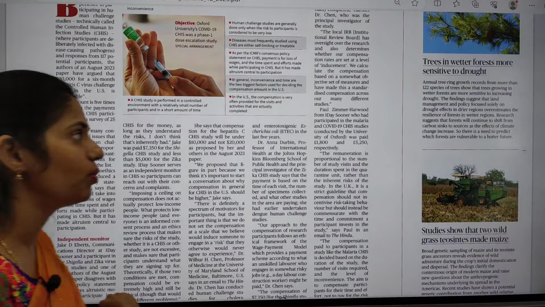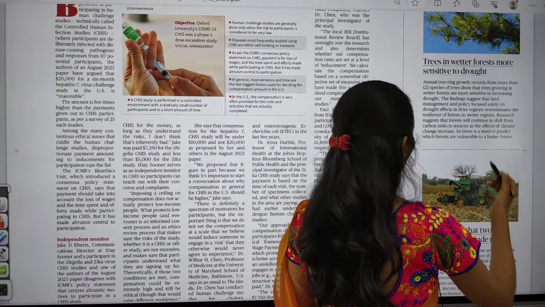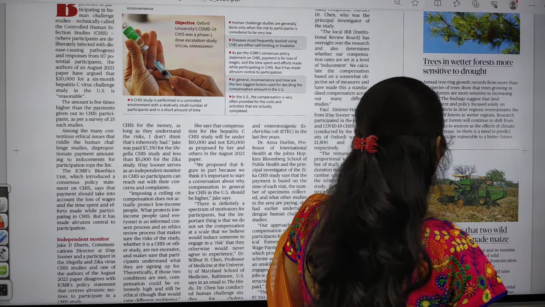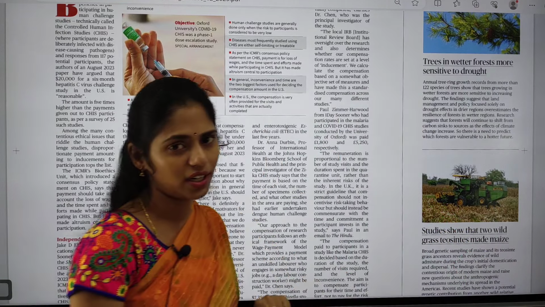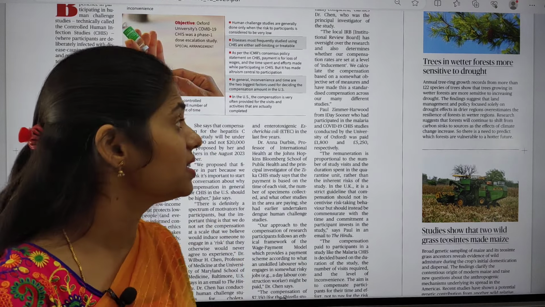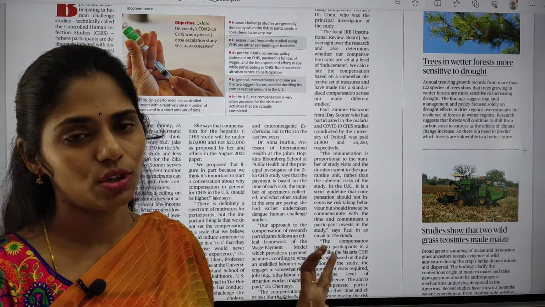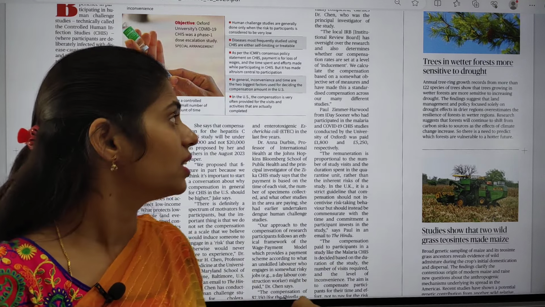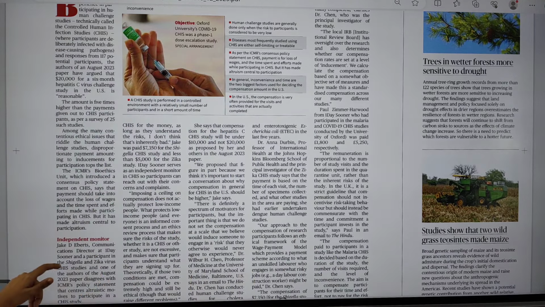And here you can see one more article, "Trees in wetter forest more sensitive to drought." That article is also very important from your environment and ecology point of view. Here you have to understand how the trees present in wetter forests are sensitive to drought.